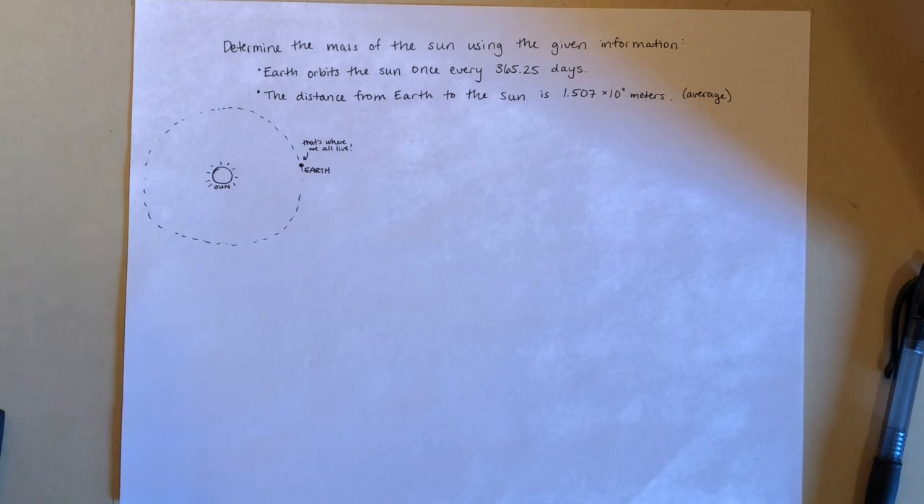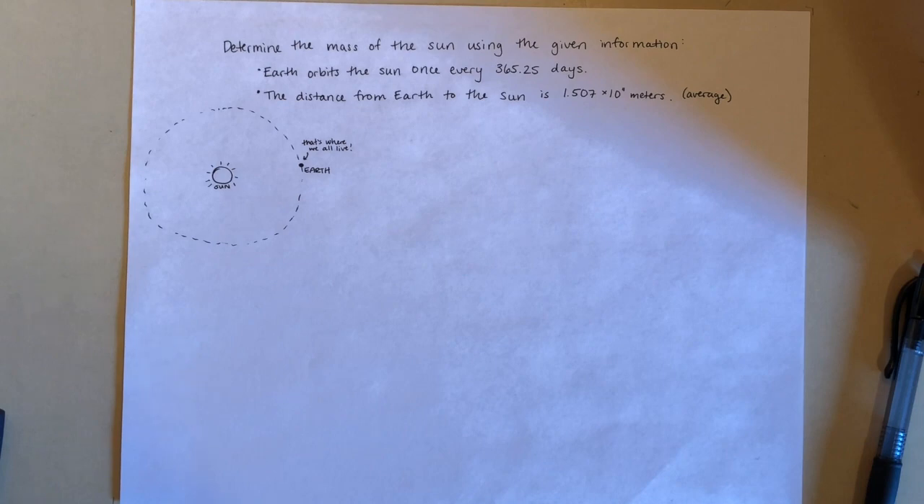So, maybe we want to know what is the mass of the sun. Why might we want to know that? Well, if we know the mass of the sun, we can calculate about how much hydrogen and helium might be in there and have a sense for maybe its lifetime or how long it will take before the sun is out of hydrogen to continue fusing.